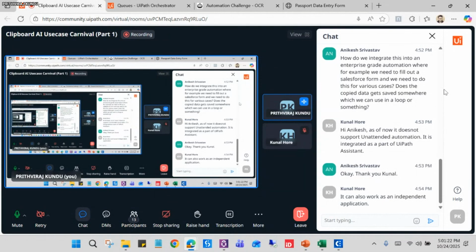It's a standalone application, and we can also leverage it with autopilot. But currently there is no option as of now to integrate this directly into UiPath Studio. I hope I have answered your question.